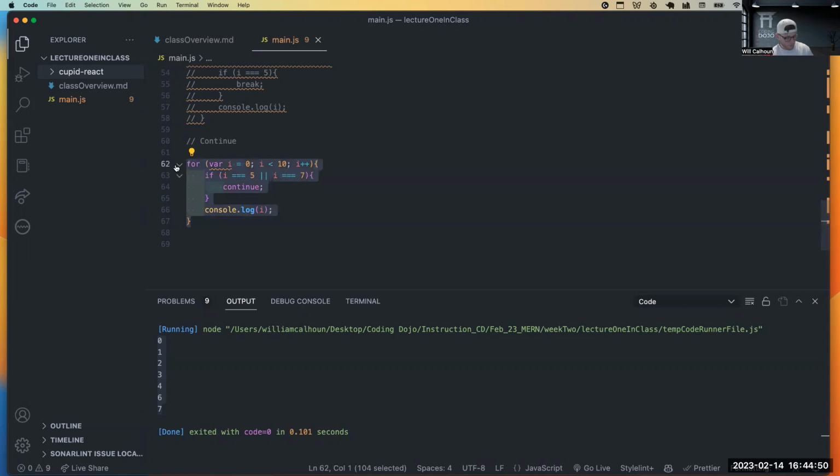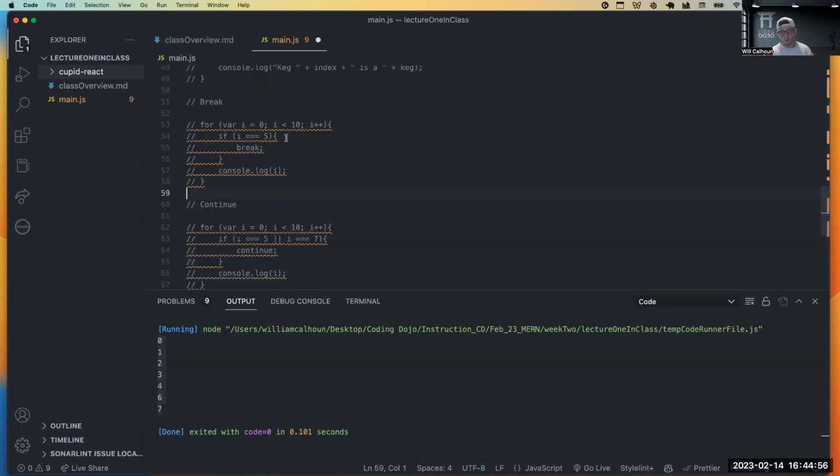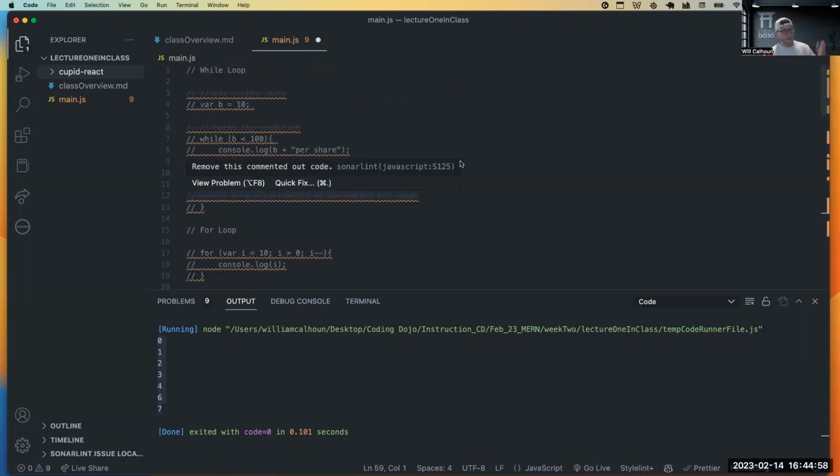I know that for some of you, this might be basic stuff. That's why I tried to add in the continues and the breaks. But for some of you, this might be one of the first practices you've had with for loops and while loops. So I wanted to try to have a mix of both situations.